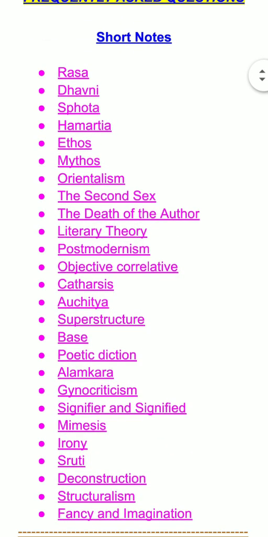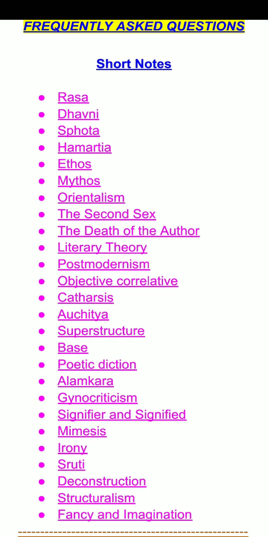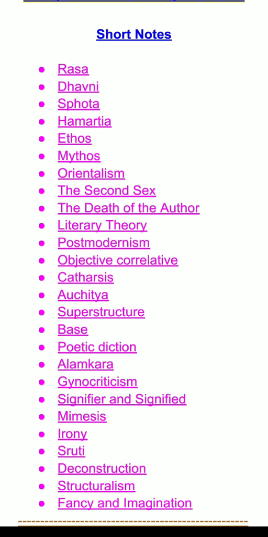So the first short note is rasa. This particular short note has been taken from block 1. This is one of the very important short notes because it has been asked multiple times by IGNOU in the question paper. Also, the next short note is dhwani, which is also one of the most important short notes that has been frequently asked.